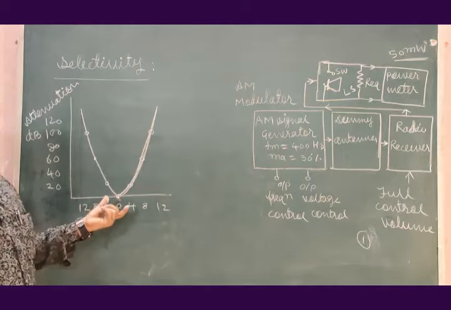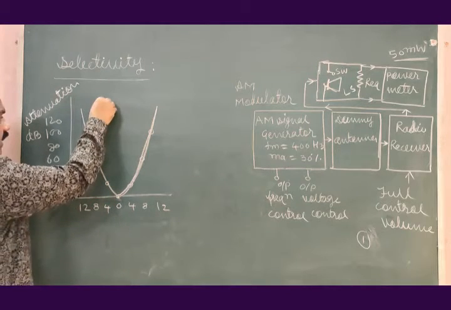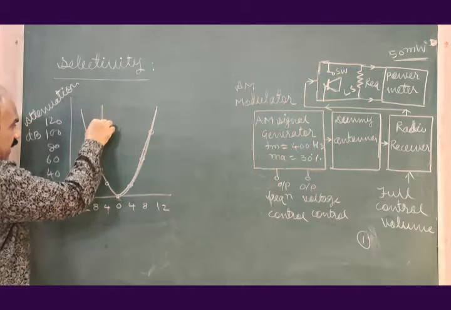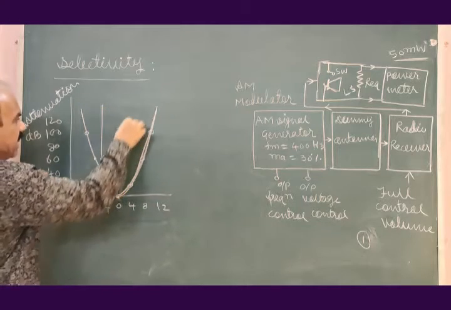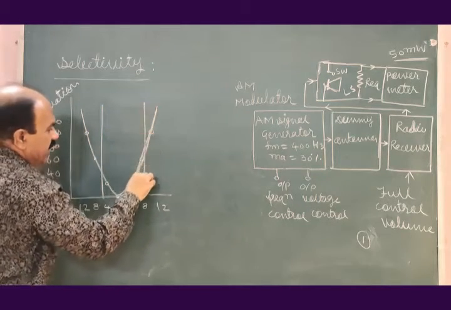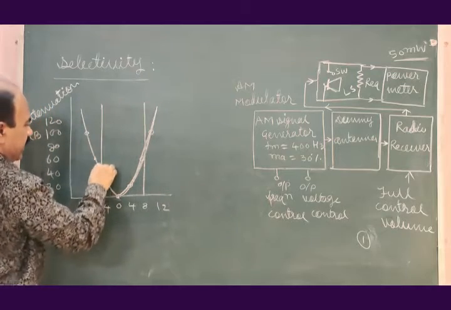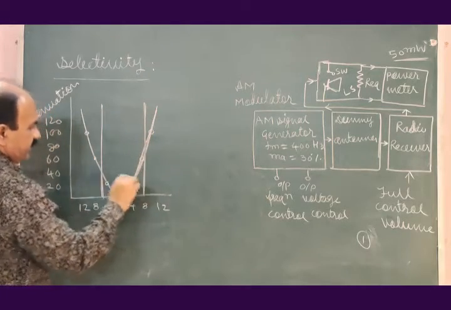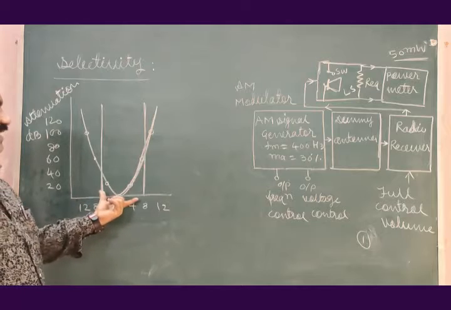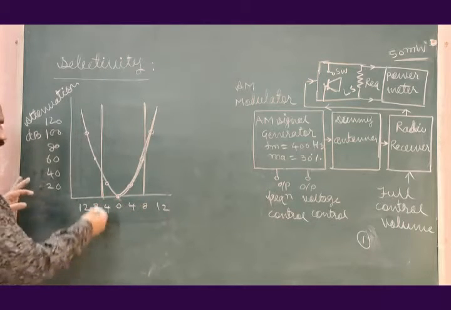This selectivity will be good if the IF amplifier has a very narrow bandwidth of this type. It means that only one station is selected.